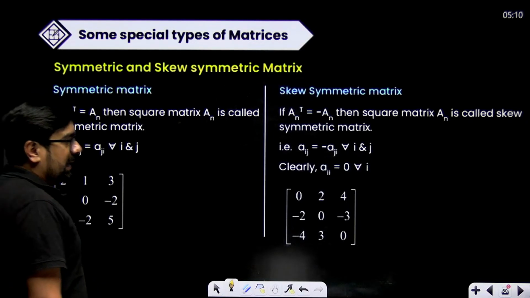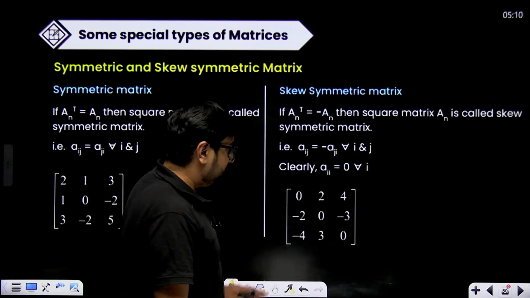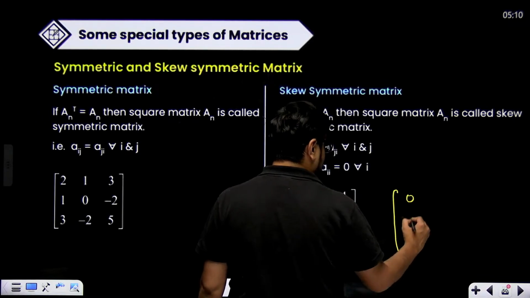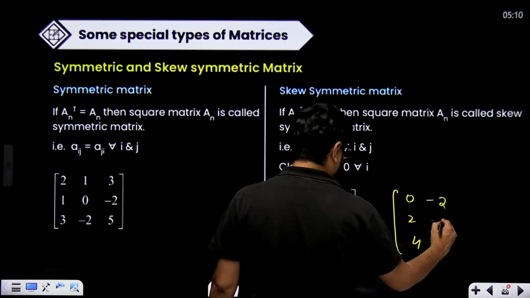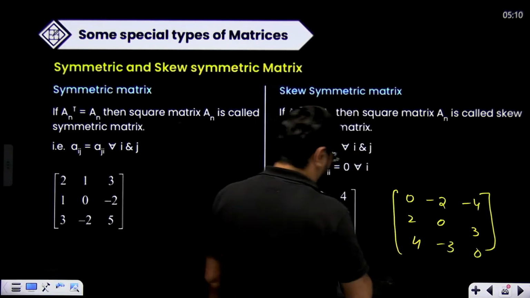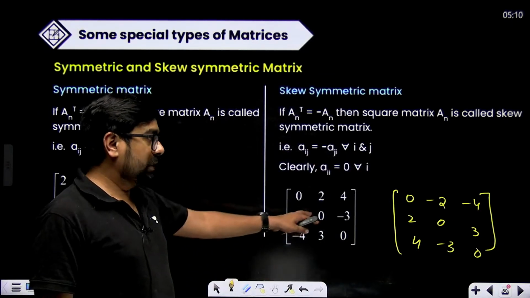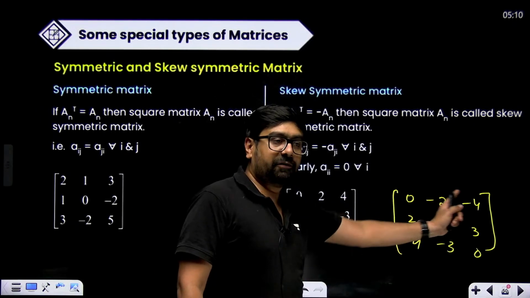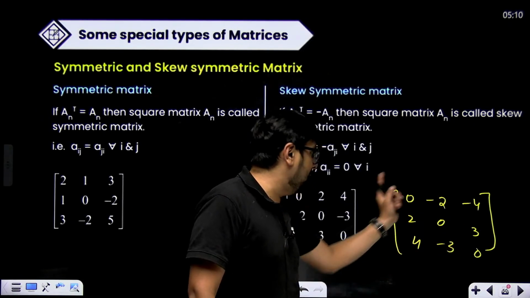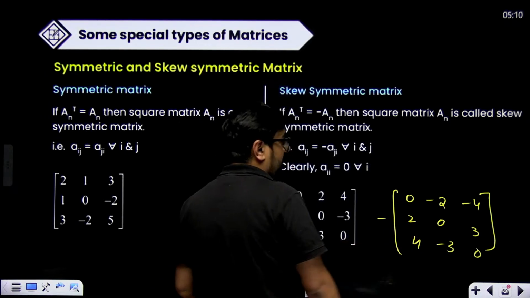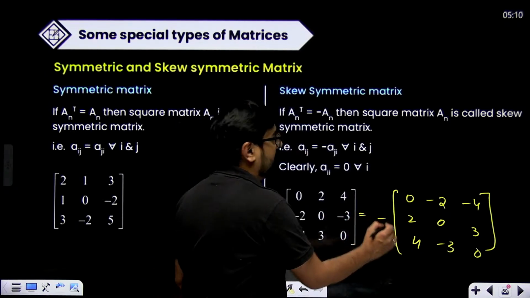Now a skew symmetric matrix like this: if I do the transpose, 0, 2, 4 will come here, minus 2, 0, minus 3 will come here, minus 4, 3 and 0 will come here. Now, are these two the same? No, they are not exactly the same. If you take negative common from all the elements, then these two will be equal to one another.